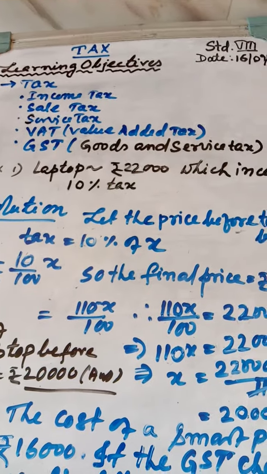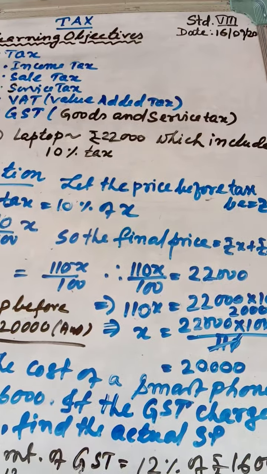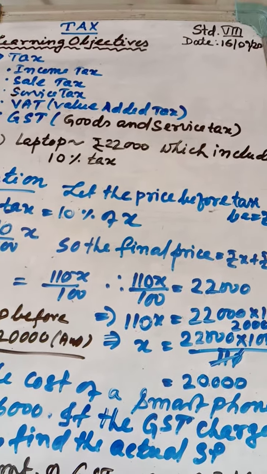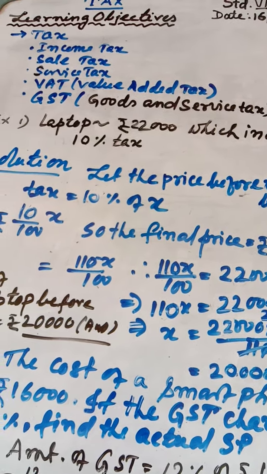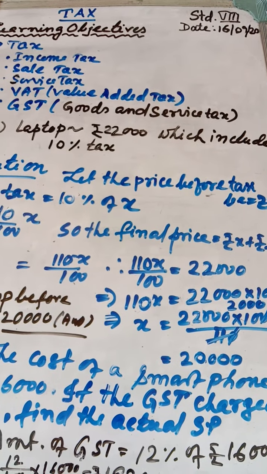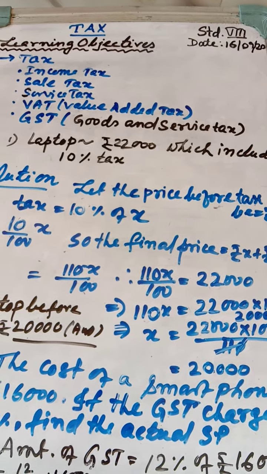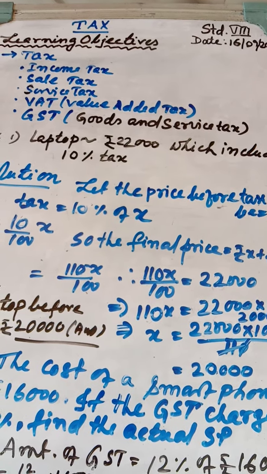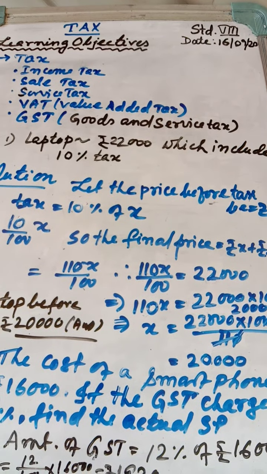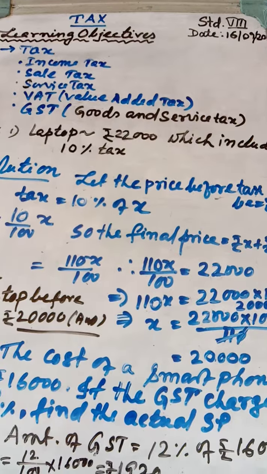In our previous class we learnt about profit and loss and various aspects of it, which was mainly revision, except the discount part: single discount and successive discounts. One or two formulas like SP is equal to 1 minus G by 100 into MP, or in case of successive discount, SP is equal to 1 minus G1 by 100 into 1 minus G2 by 100 into MP. Other than these formulas, most of the sums were revision for you children.